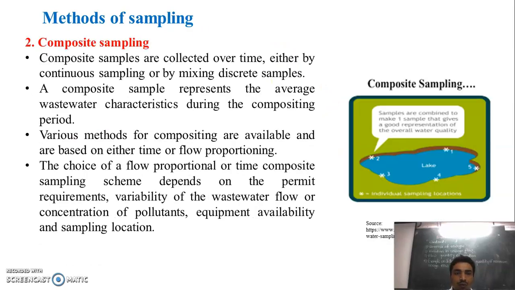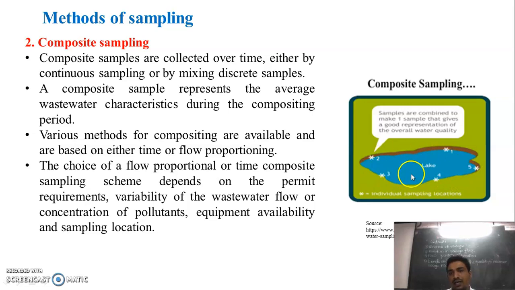Now the next method of sampling is composite sampling. See students, as the name indicates, composite method. In composite sampling, composite samples are collected over a time either by continuous sampling or by mixing discrete samples. See here in this picture, 1, 2, 3, 4, 5.